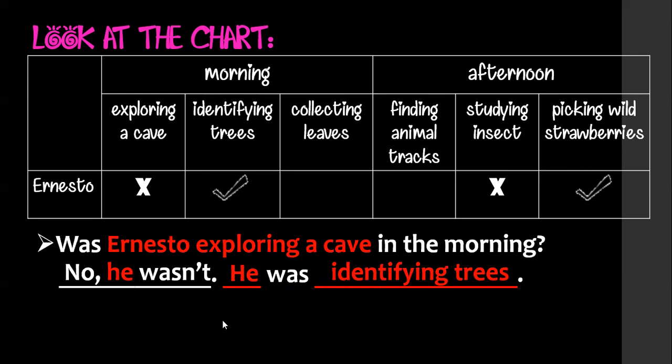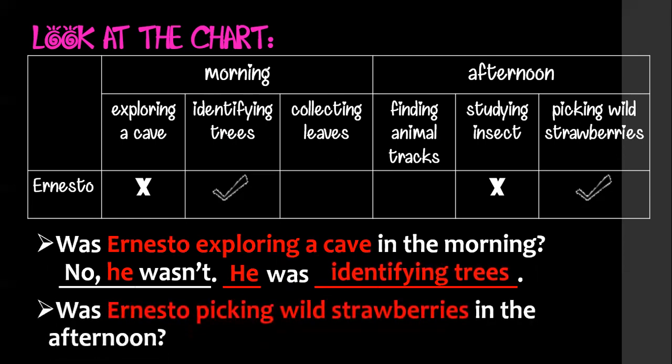Another example. Was Ernesto picking wild strawberries in the afternoon? Afternoon. Picking wild strawberries. Look here, the answer is yes, he was. Good. So look here. In this class, we learn how to make yes, no questions, okay?